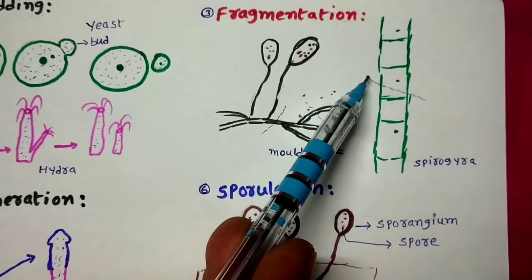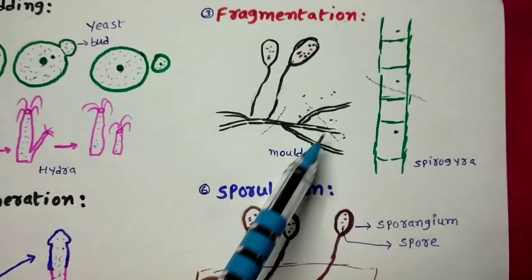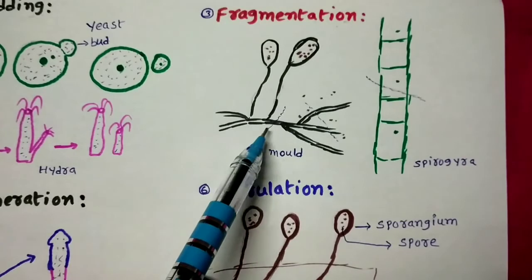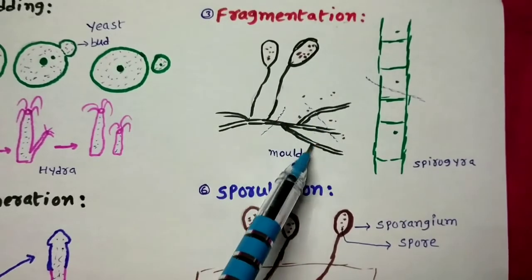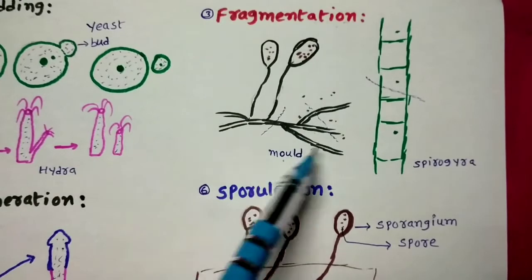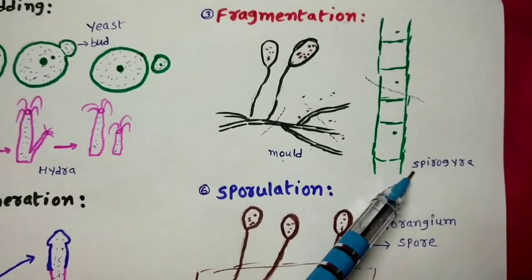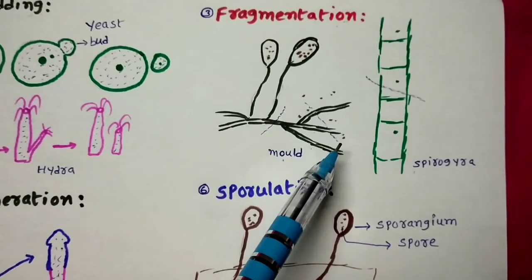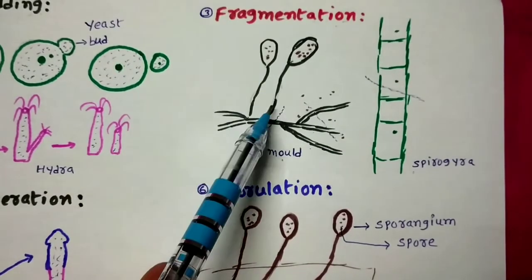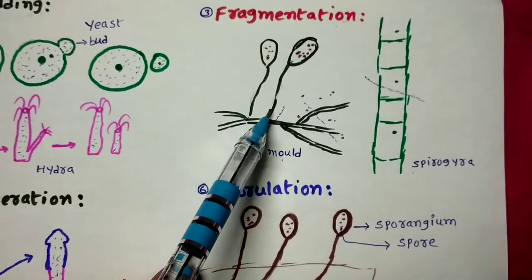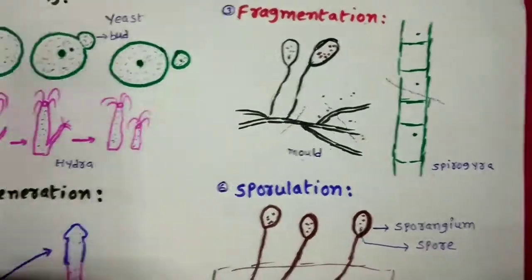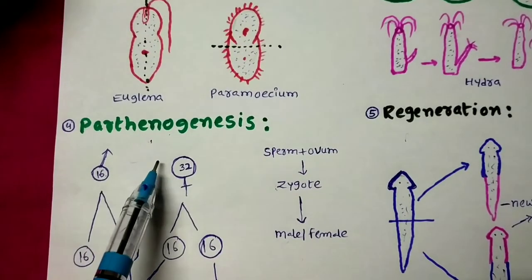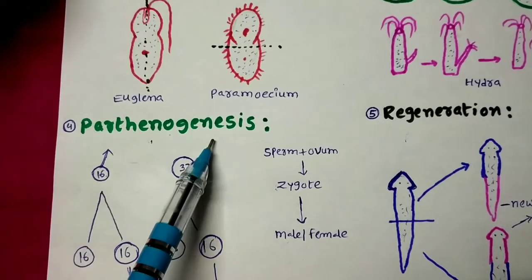It is very simple: when the filaments are broken into small pieces, each piece will develop into a complete mold, otherwise complete algae. So thus fragmentation is nothing but the making into fragments, and development of each fragment into a complete organism is called fragmentation. So another type of asexual reproduction method is parthenogenesis.